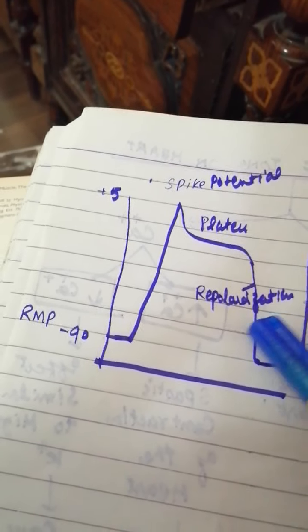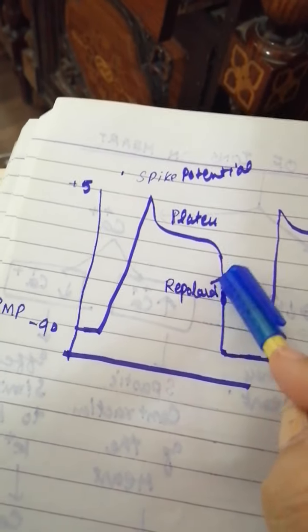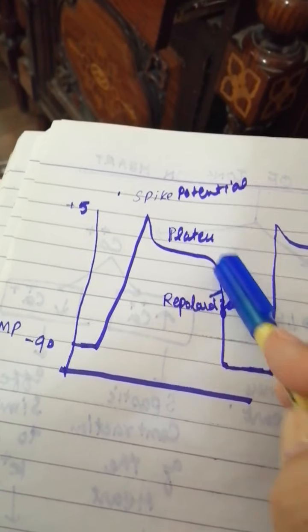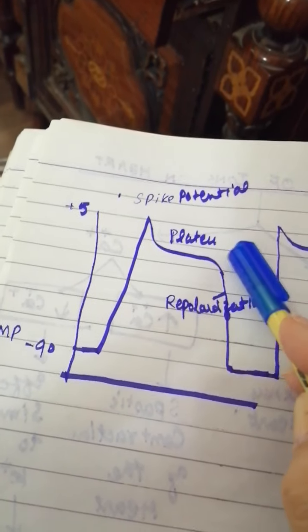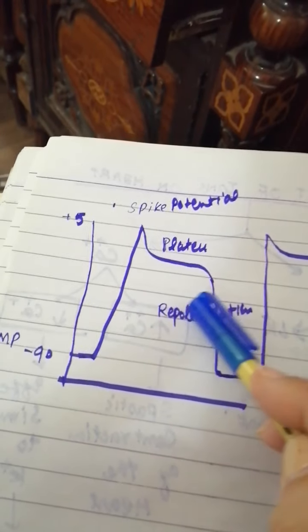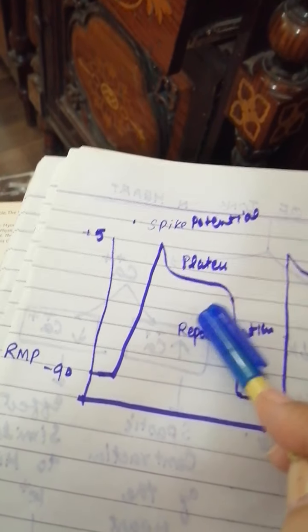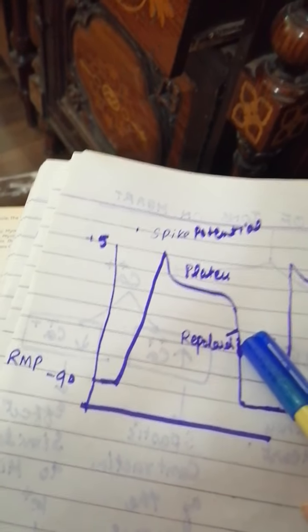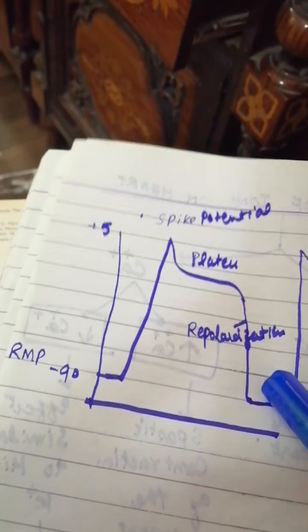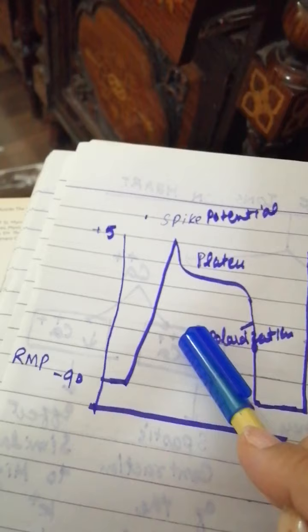The heart remains in hypopolarization, meaning it takes more time to reach its resting membrane potential, because there is already suffocation of the extracellular fluid with high potassium. In repolarization there is movement of potassium from the inside to the outside, but as there is more potassium in the surroundings, the potassium which is inside will take a longer time as compared to